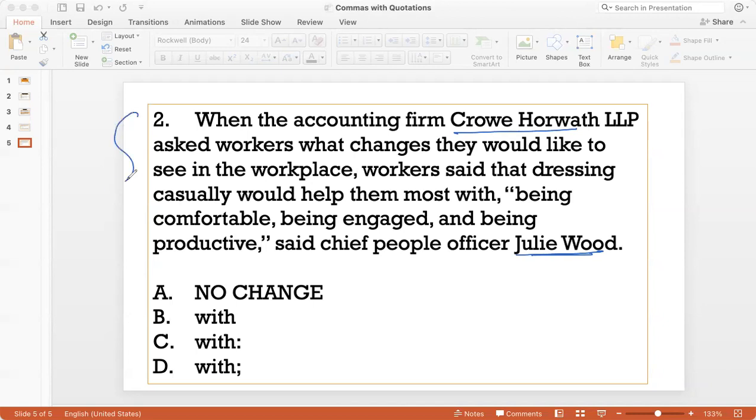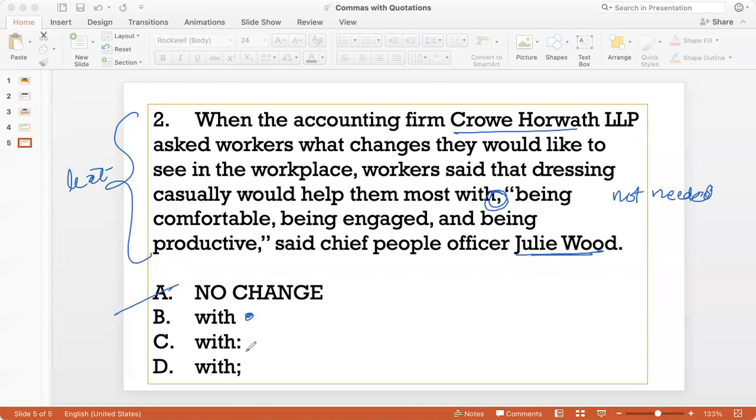So this is my text, right? This is my text, and I've used Julie Wood's quotation selectively to make my point. Workers said that dressing casually would help them most with being comfortable, being engaged, and being productive. So this comma here is not needed, right? Because I'm not quoting Julie Wood in full. I'm only using her quotation in part to make my point. So A is wrong, B is a good answer.